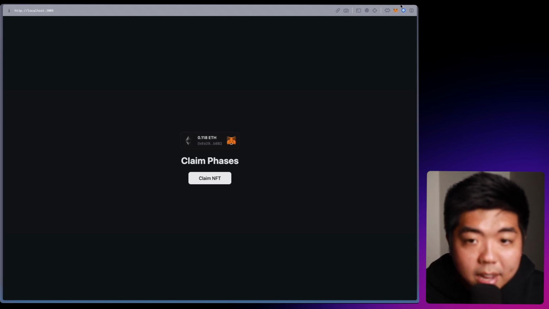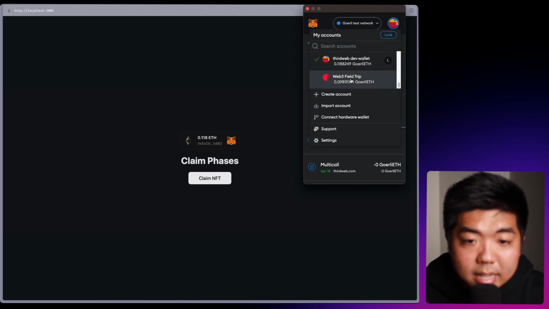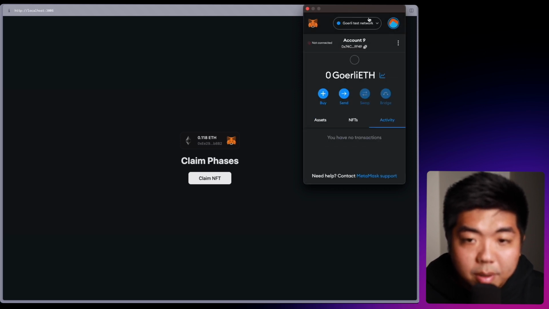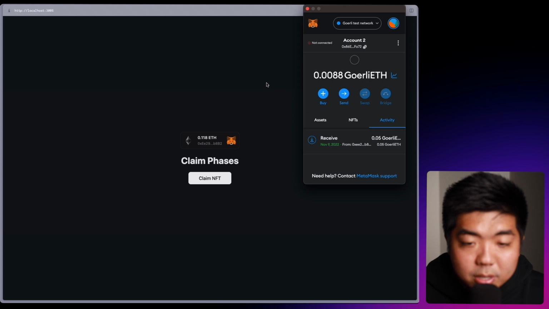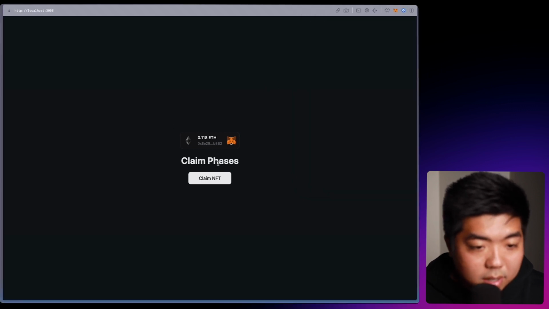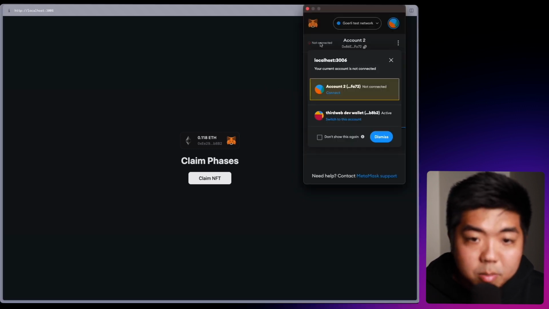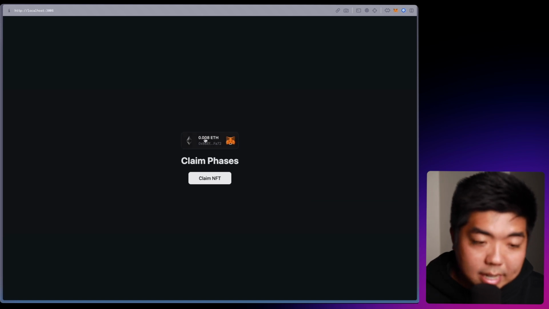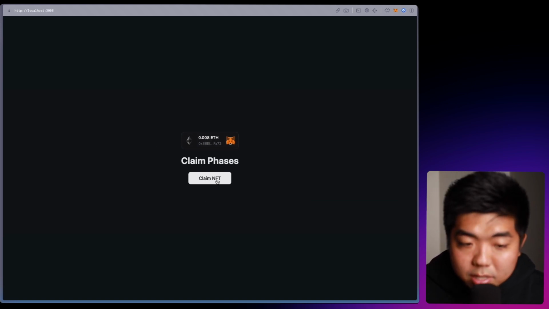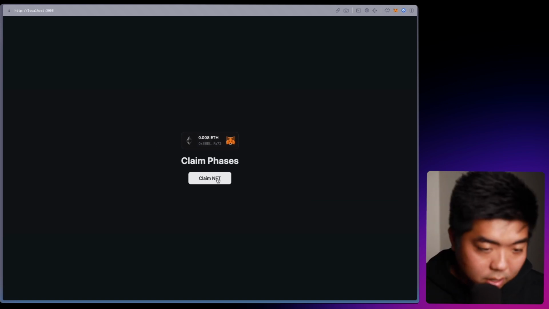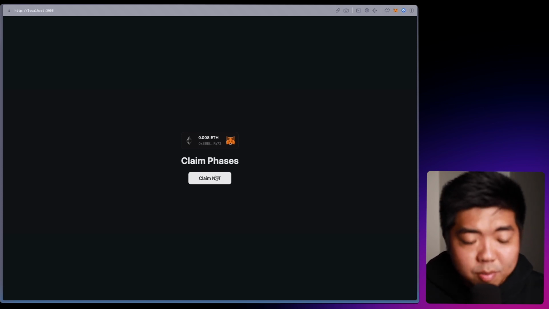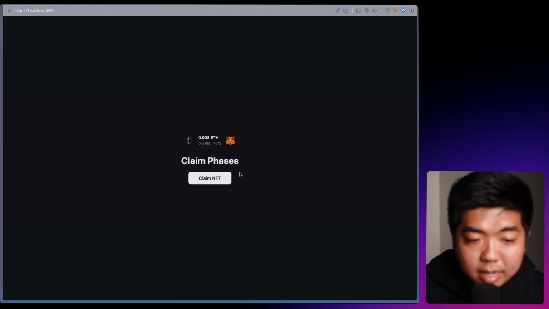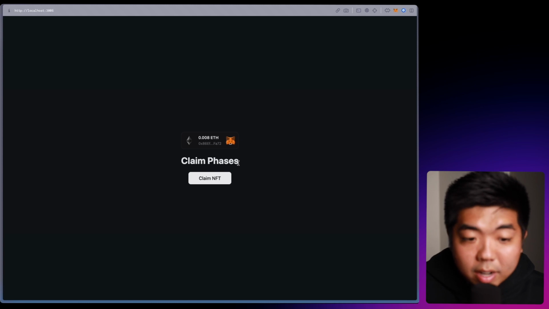But what if we have a wallet address connected that is not? Actually, let me get one that has some girly in it. Let's say we select a wallet address that isn't on our list, and connected here. So we now have a wallet address that is connected to the site. We can still click the claim NFT button, but we would like there to be a prompt or something that notifies a user that if they are connected to our app here, if they are eligible or if they are not eligible to claim our NFT.